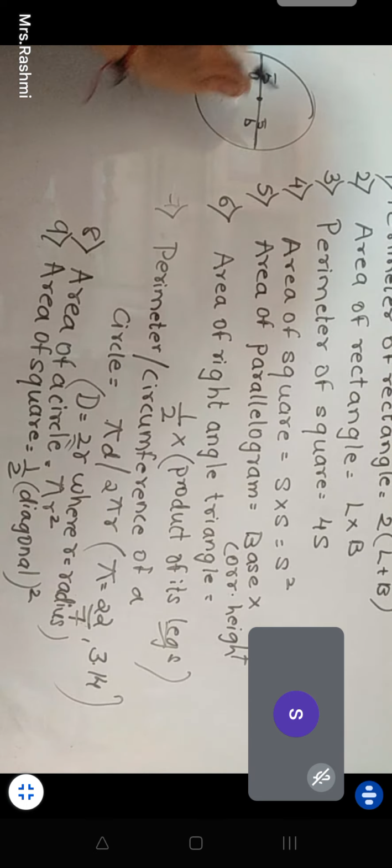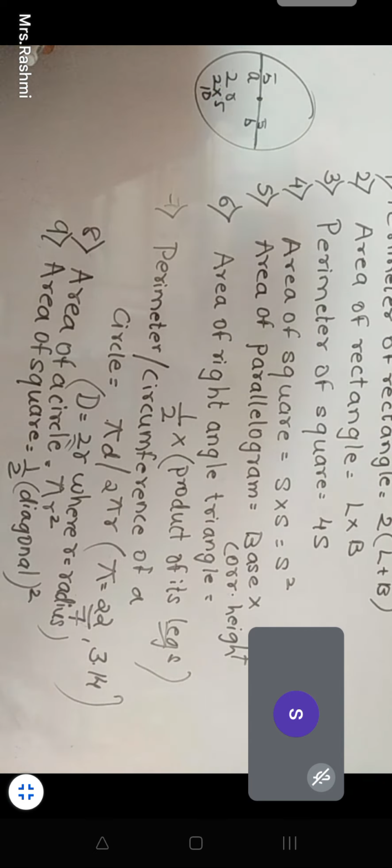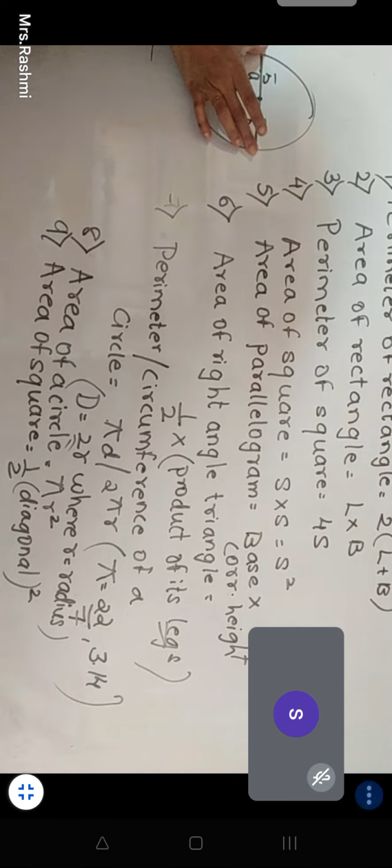So here I can write it as 2r. 2r is 10. So 2 into r, r is half of the diameter. Correct?